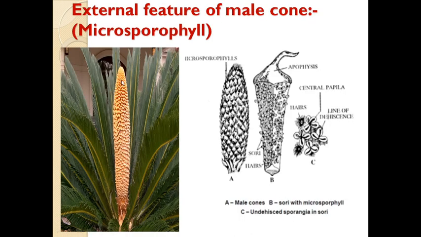Students, next I am focusing on how the male and female cones exactly look. See, the sporophylls are compactly arranged, spirally arranged on the central axis, forming a compact cone-like structure called the male cone. This is about Cycas. See the sporophyll having a sterile apical portion called the apophysis, and a fertile region consisting of sori, and the sori consist of pollen grains. So this is regarding the male cone.